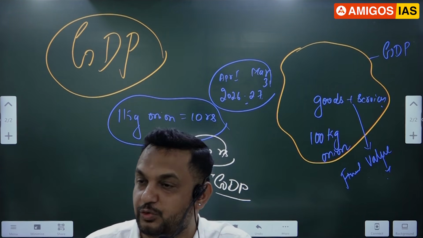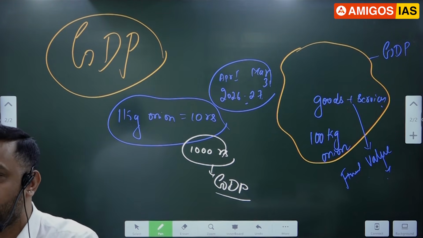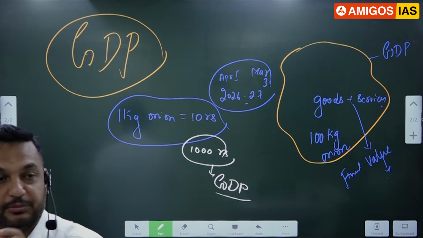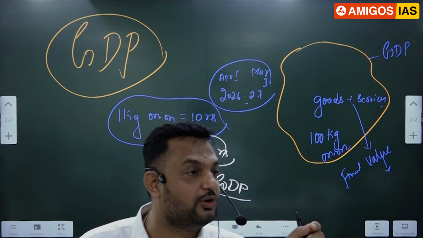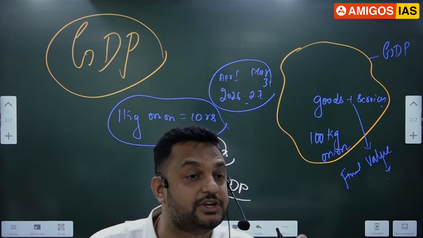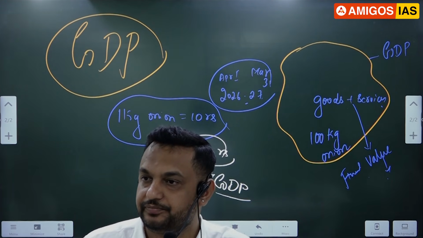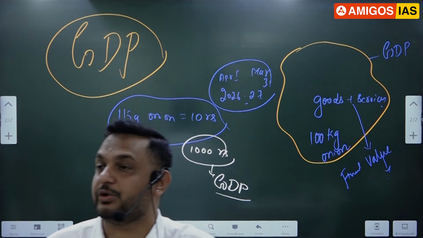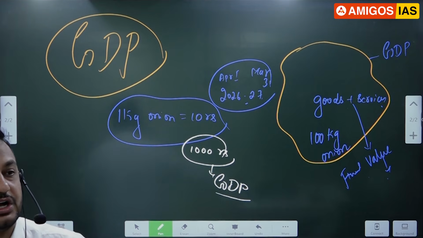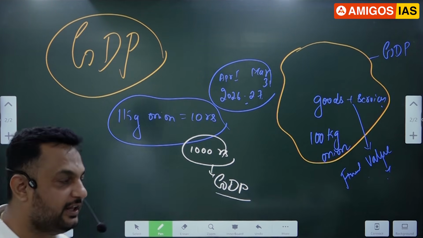Like that, there are many goods produced. Yes or no, sir? Sir, I am not talking about government tax revenue. Don't get confused. I am talking about the final value of all the goods and services produced in a country for a particular financial year within the domestic territory of the country. It is called as what? GDP, Gross Domestic Product. Aram se sir, aram se, for those who are not getting anything.